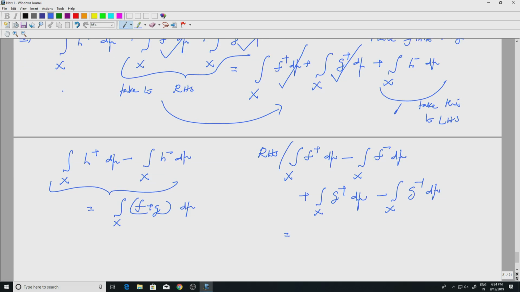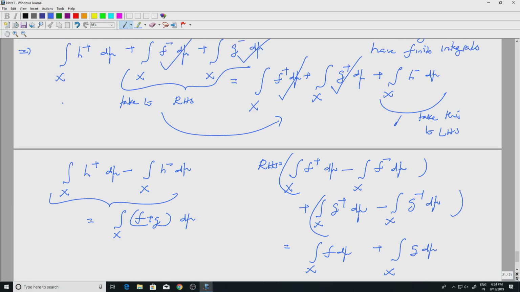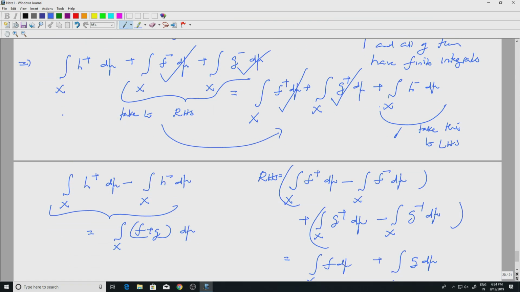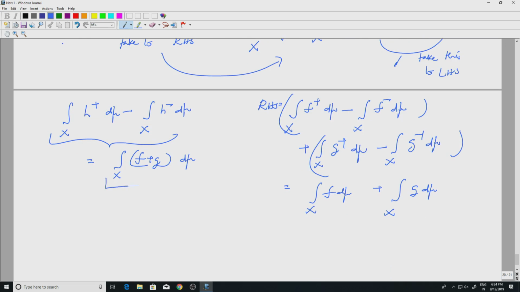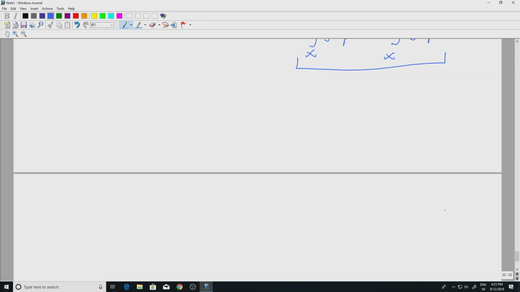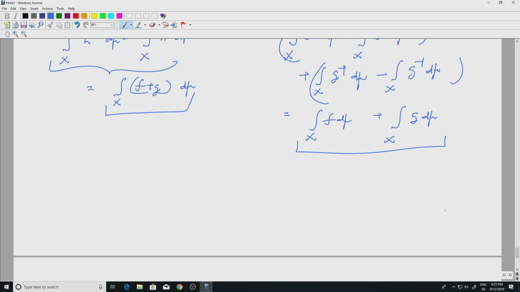I know what this is, right? This is simply integral over x of f d mu plus integral over x of g d mu. So what we have proved is that if f and g are real valued functions, then the integrals add up: integral of f plus g d mu is the same as integral of f plus integral of g. Now, you continue this. I will not bother too much about the proofs now. You continue from this point.